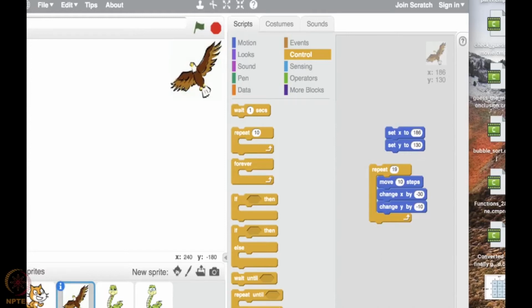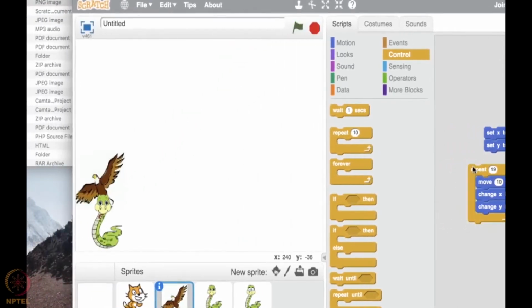So it's just a hit and trial, as I had said. It depends totally on the image that you had downloaded; based on that the things may change. That's why I'm showing you the hit and trial method. Okay, so I had set the eagle to the initial position. Let me execute this. Okay, so it has touched the snake. No, but not fully, right? This portion has to touch. This is just the tail part that has touched the snake.